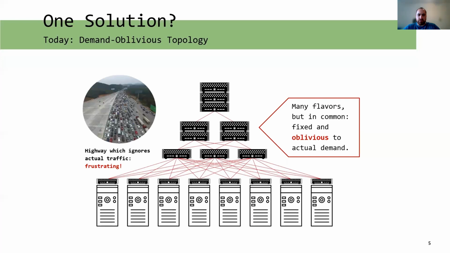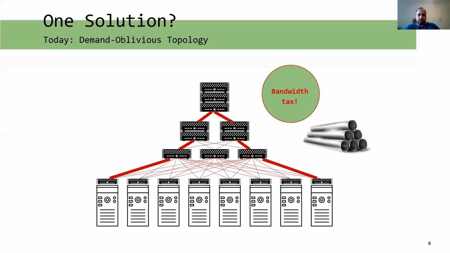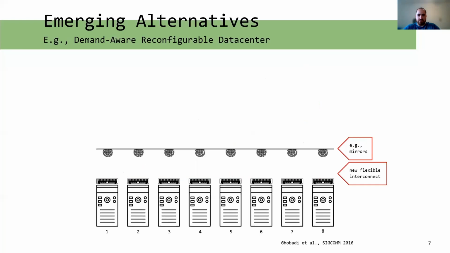These topologies are good for worst-case traffic in the sense that they are never very bad, but much like this highway, they cannot adapt to changing circumstances. Some links could be congested and other underused. Furthermore, when faraway nodes communicate over several hops, it can be problematic, especially for large flows. The more hops a flow must traverse, the more network capacity is consumed. This inefficiency arising from multi-hop routing can be seen as a bandwidth tax.